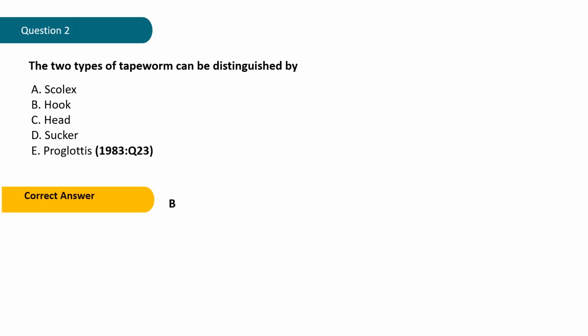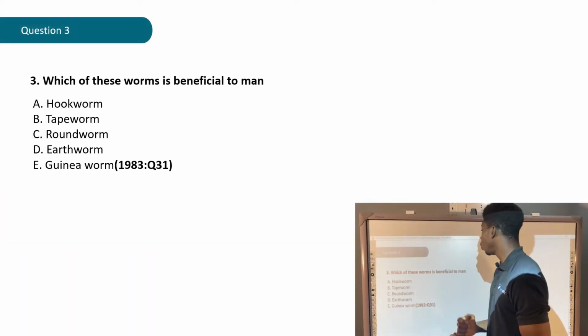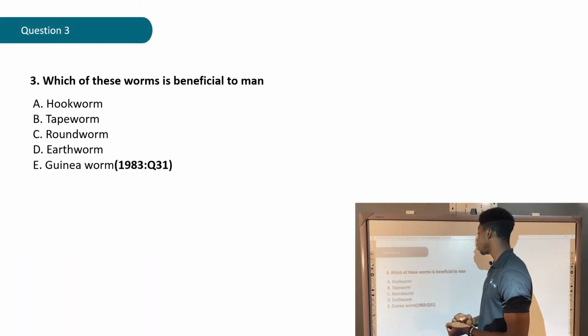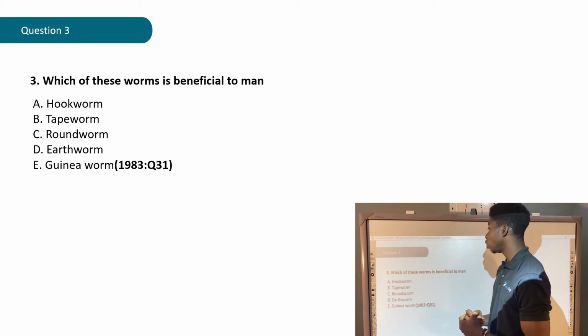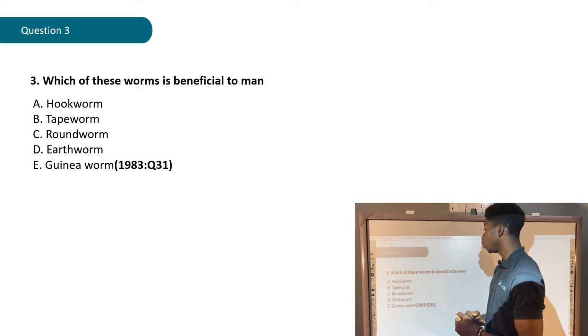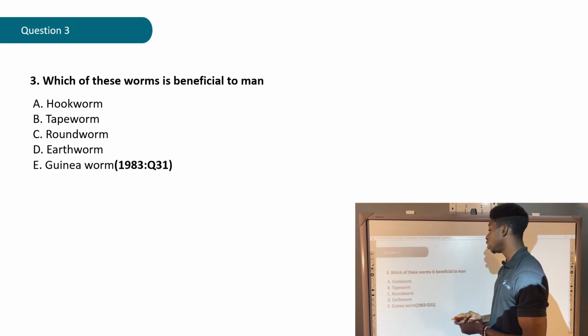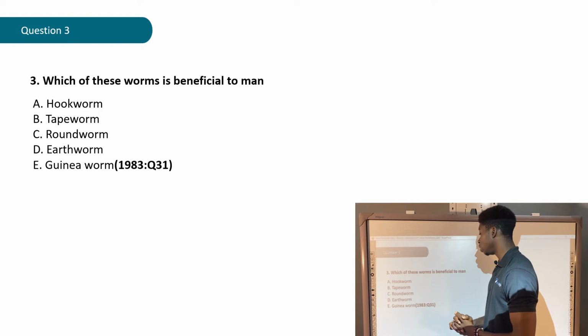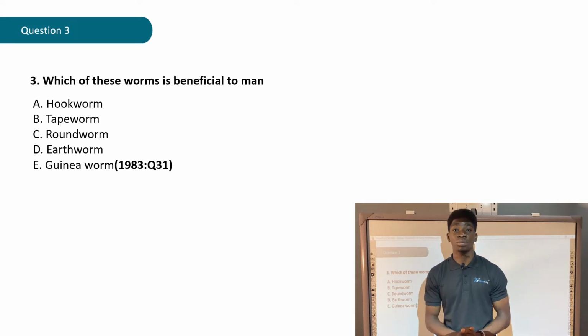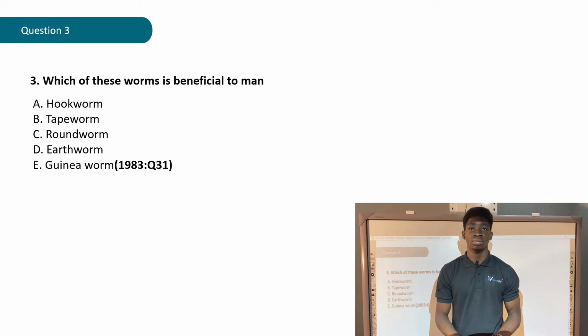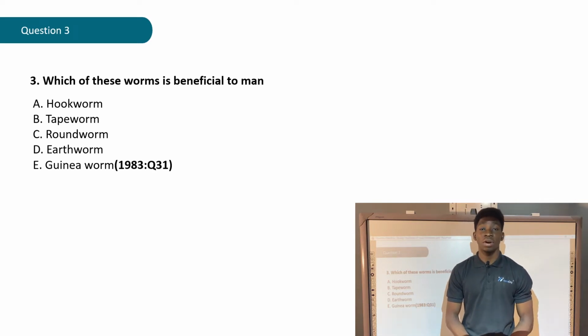Question 3. Which of these worms is beneficial to man? A. Hookworm, B. Tapeworm, C. Roundworm, D. Earthworm, E. Guinea worm. That question is gotten from the year 1983, question 31. Let's give it a try. Let's check out what the correct answer says now.